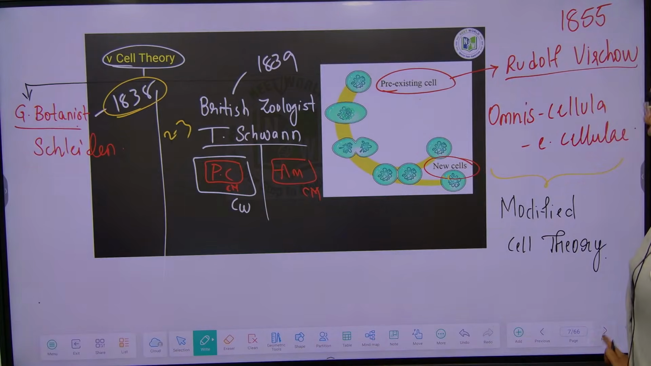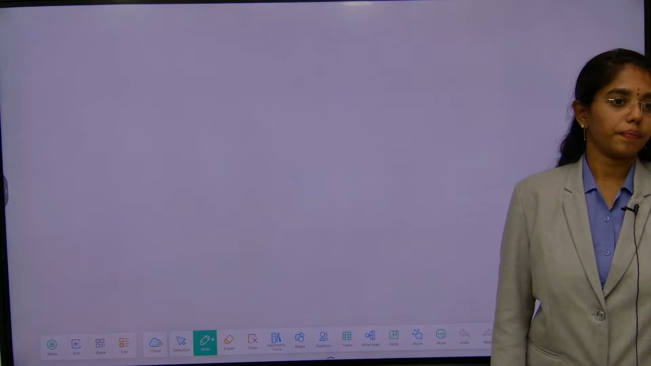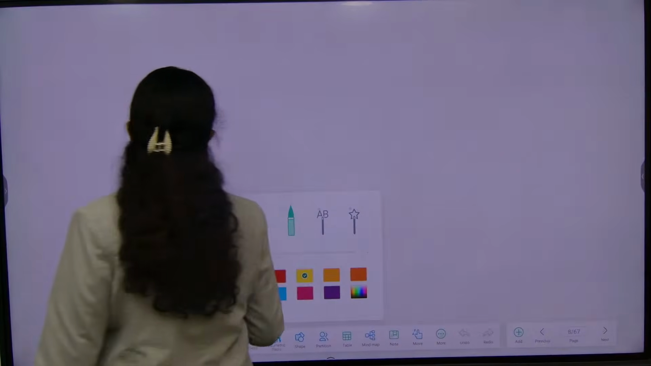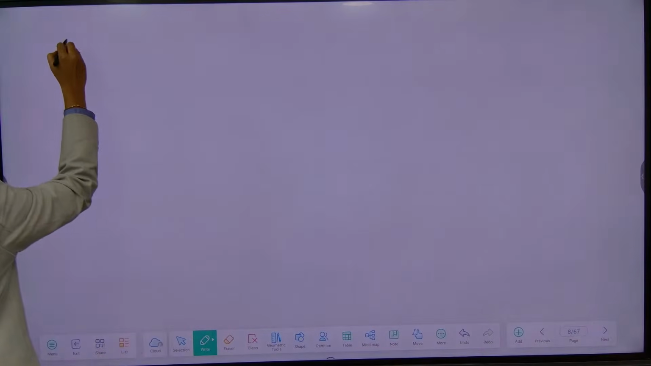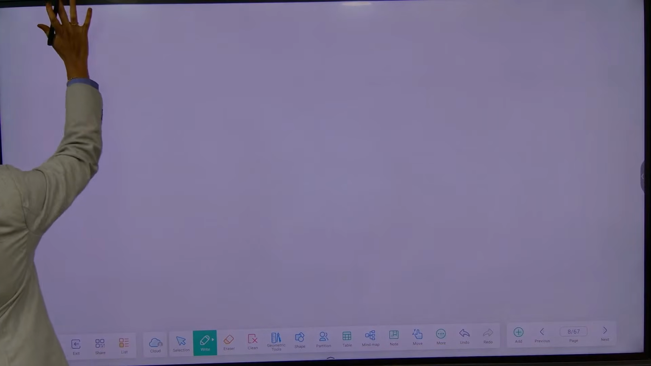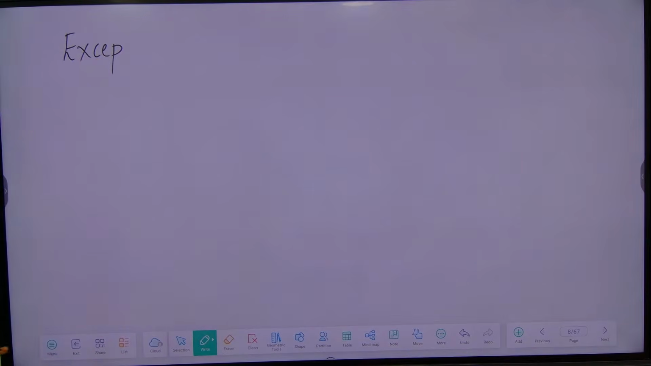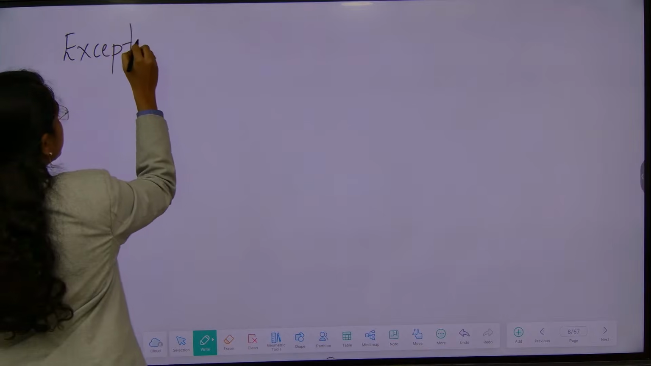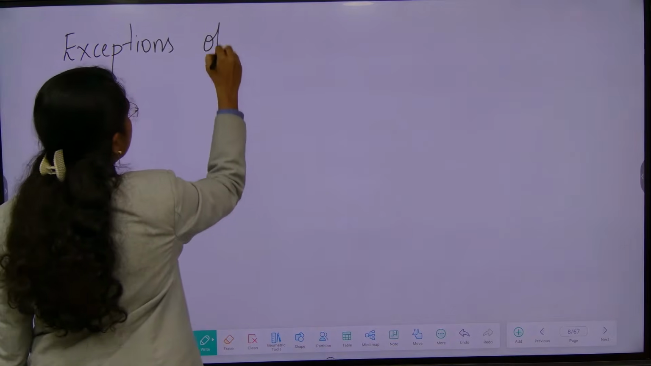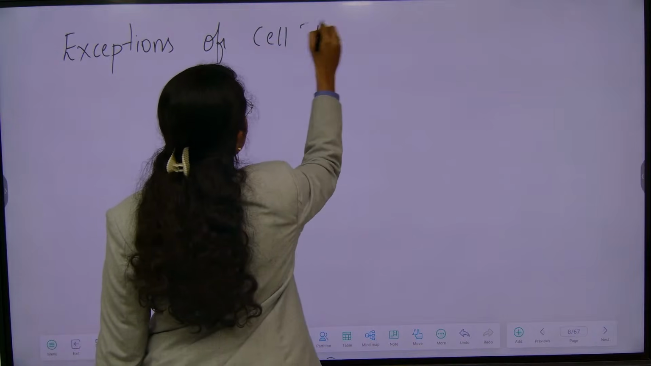When that is considered, we have to look into all sorts of exceptions of cell theory. What are the exceptions of cell theory is very important. Please take down, exceptions will not be there in your text. But questions will be asked, because all the organisms that we are mentioning here are there in your NCERT 11. They are family members of your NCERT 11 chapter, NCERT 12 also you will see. Exceptions of cell theory.